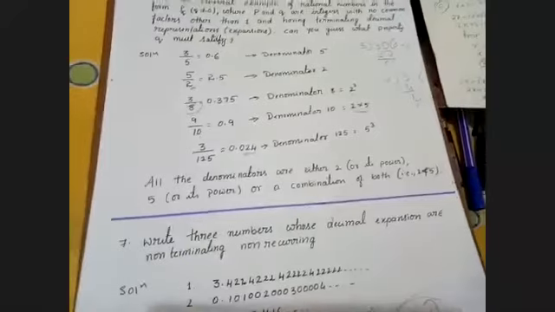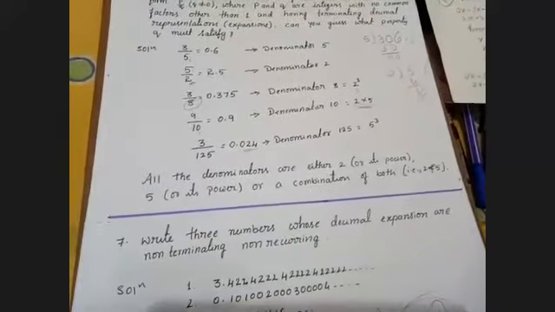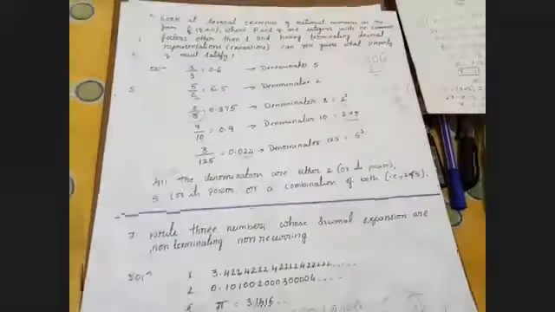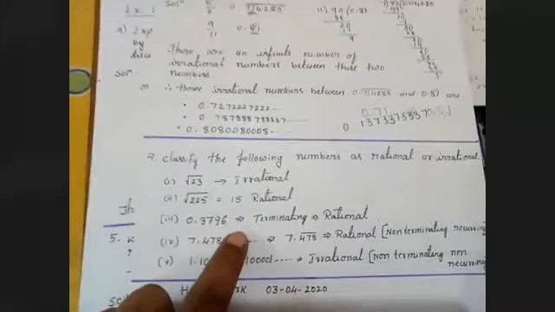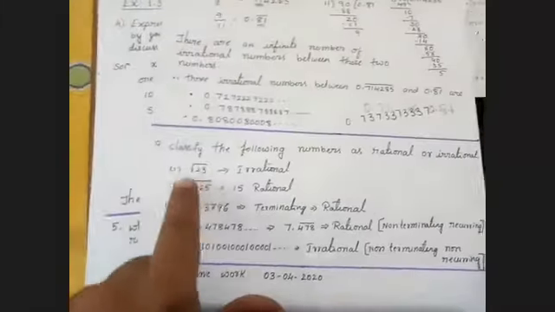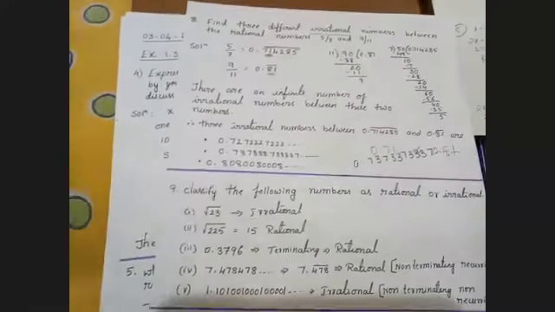That is a property we have learned from question 6. We have learned to insert a rational number between any two rational numbers, and the classification of irrational and rational numbers with the given questions. So any doubt in today's class, children?